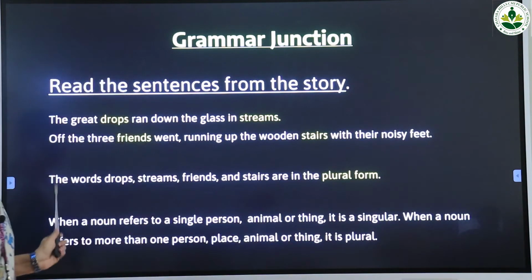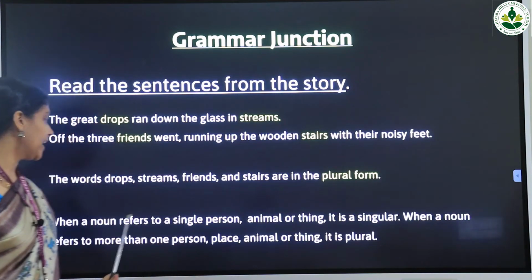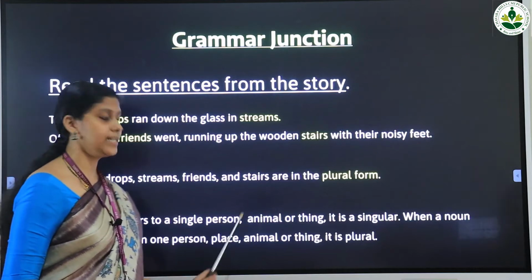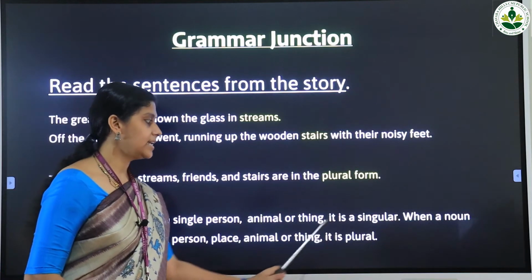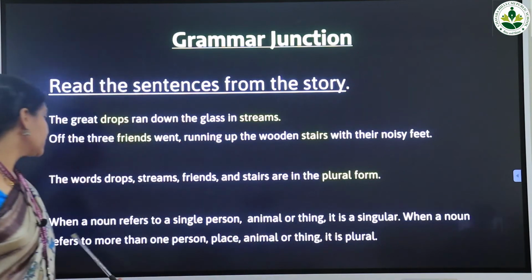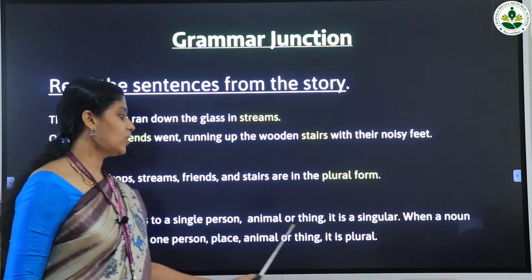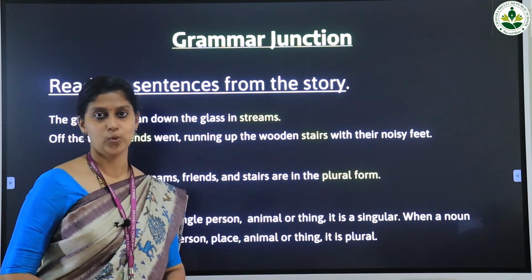When a noun refers to a single person, animal or thing, it is singular. When a noun refers to more than one person, place, animal or thing, it is plural.